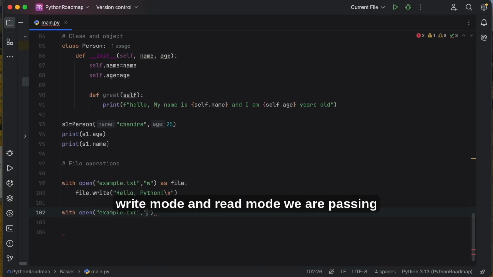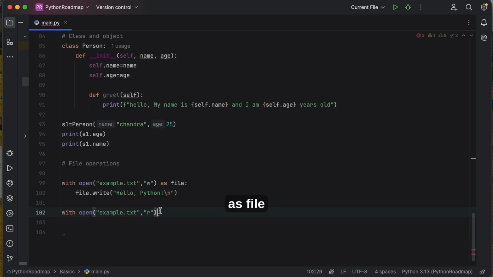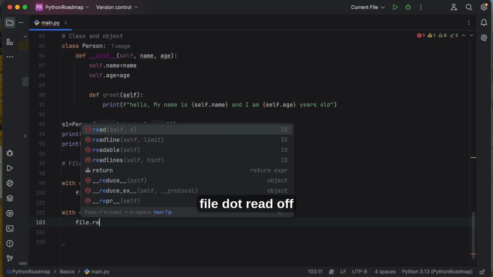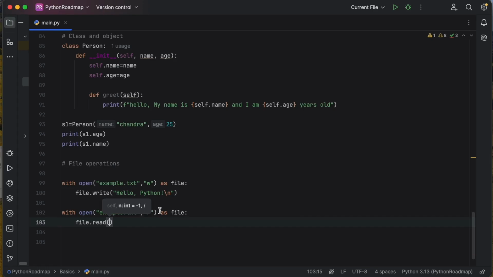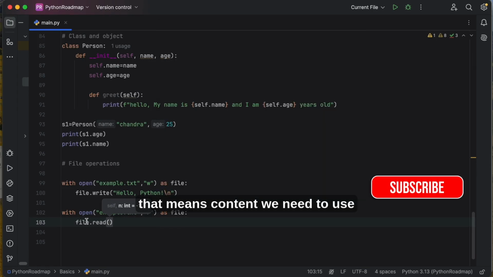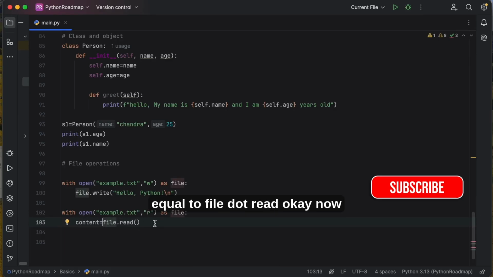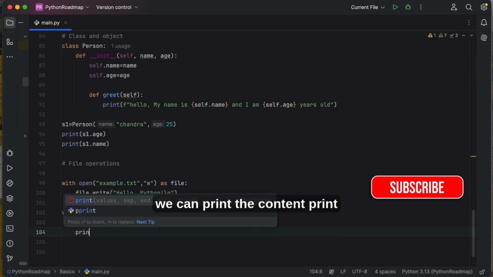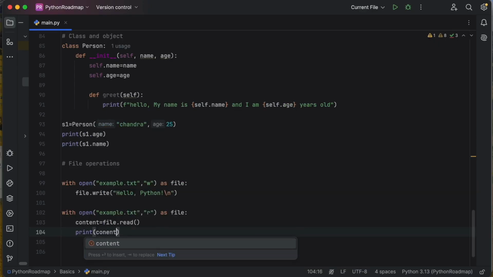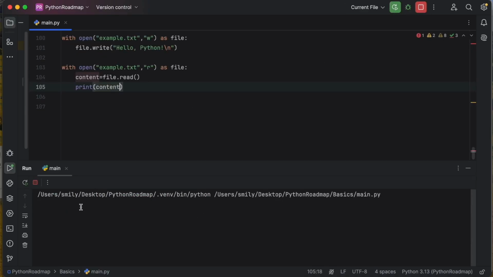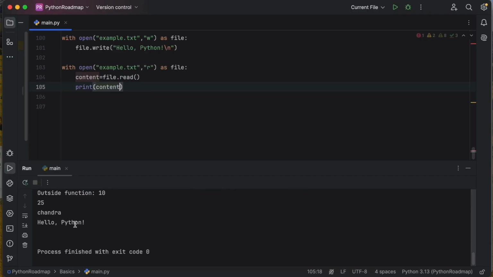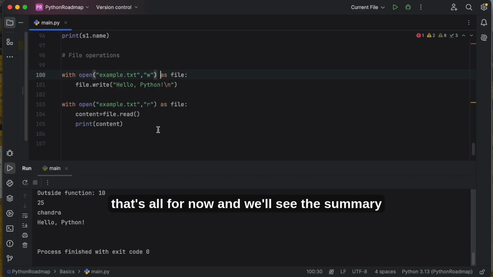Comma, write mode and read mode we are passing as file.read, that means content. We need to use the content before that. content is equal to file.read. Okay, now we can print the content. Print of, not this one. That's all for now, and we'll see the summary.